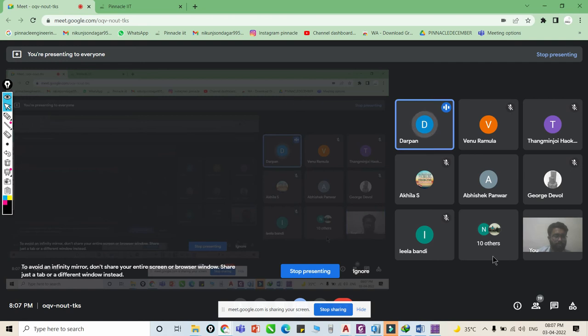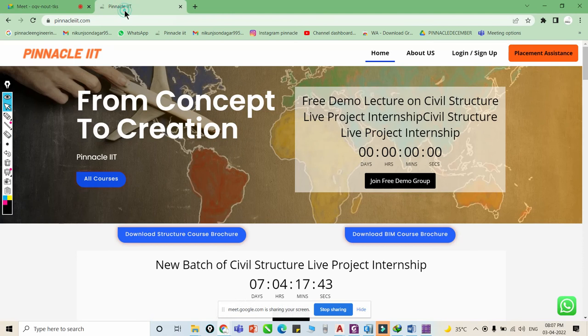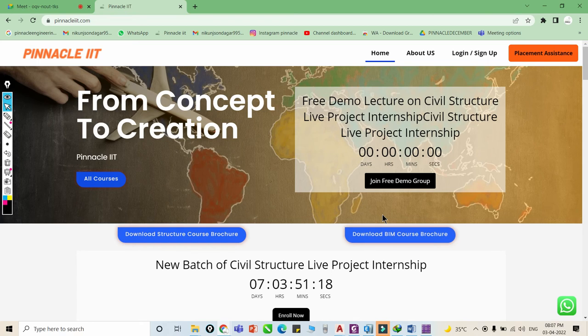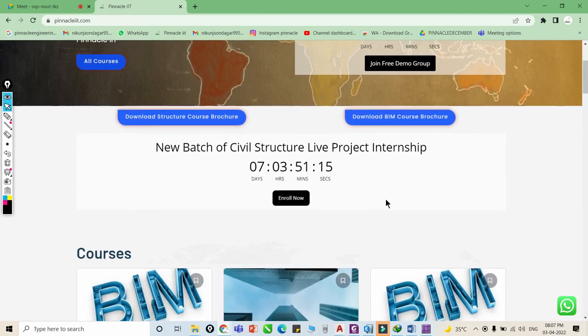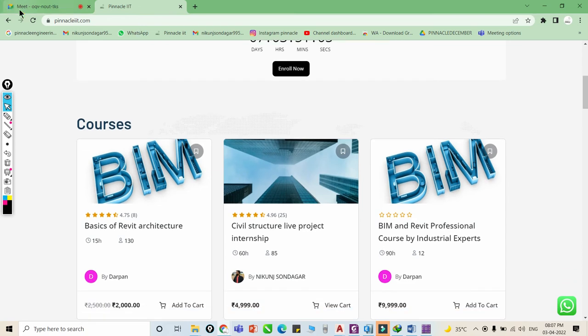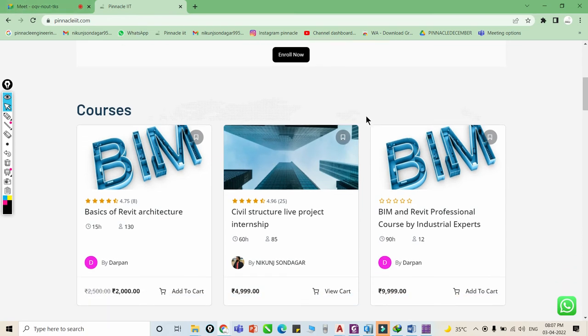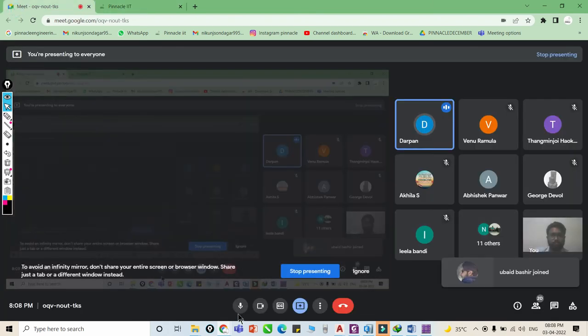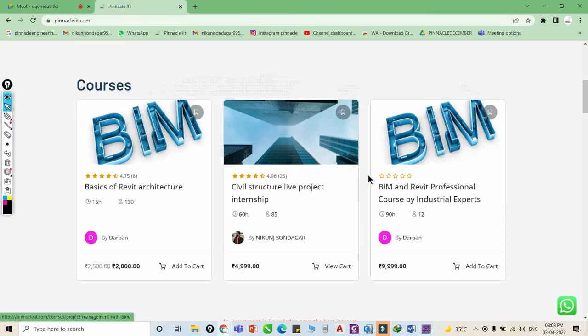Sir, please guide them regarding the registration process. Sure, please visit our website. So guys, the minimum group size required is 3 because this time we will assign you a personal project. Whatever comes in our consultancy for design, we will assign you the same. You have to do that within 15 days and submit to Nikun sir. In between, if you have any doubt, you can ask Nikun sir and he will arrange a personal meeting with you to resolve your doubt.